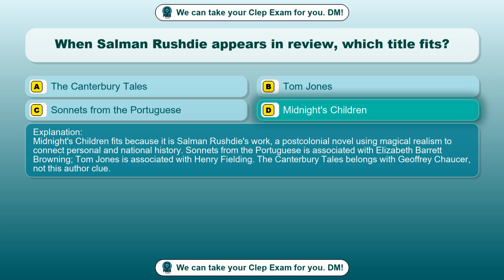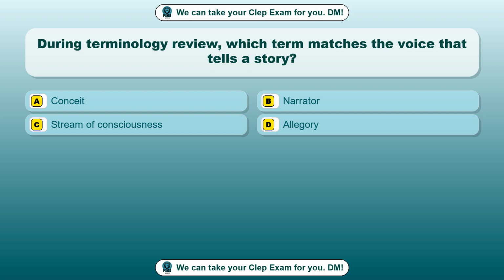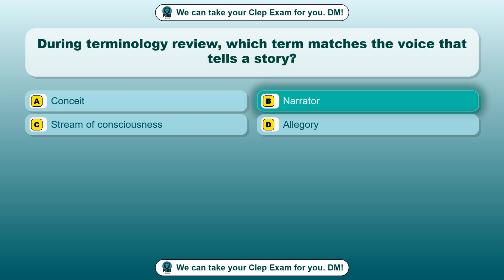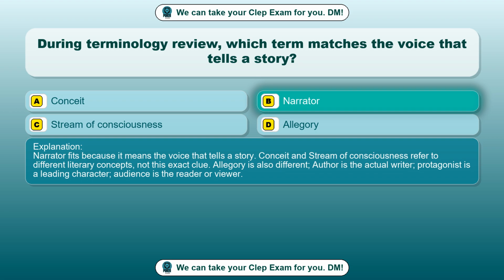Clue. Question 10. During terminology review, which term matches the voice that tells a story? Option A, conceit. Option B, narrator. Option C, stream of consciousness. Option D, allegory. The correct answer is option B, narrator. Narrator fits because it means the voice that tells a story. Conceit and stream of consciousness refer to different literary concepts, not this exact clue. Allegory is also different. Author is the actual writer, protagonist is a leading character, audience is the reader or viewer.